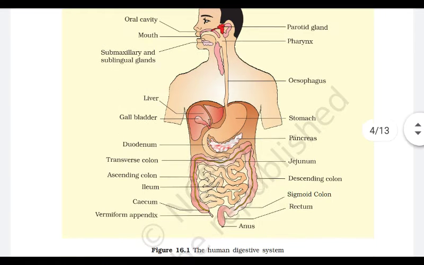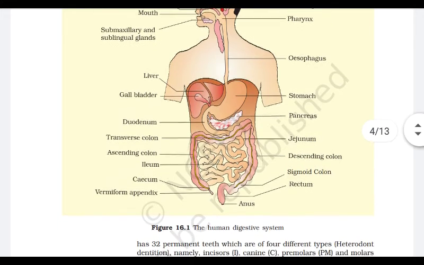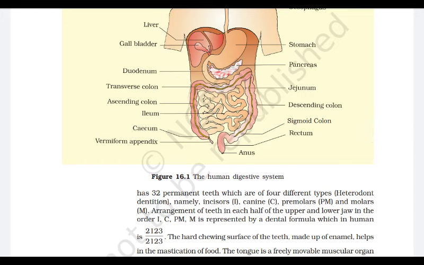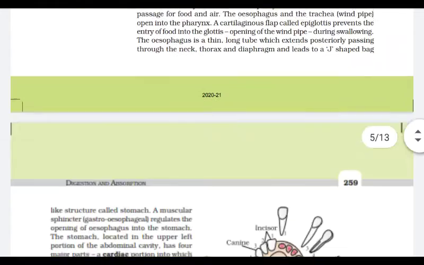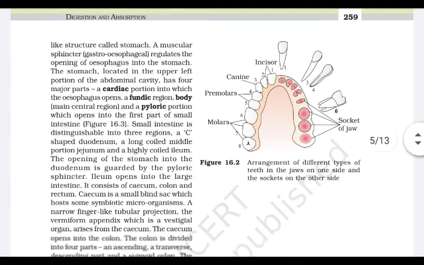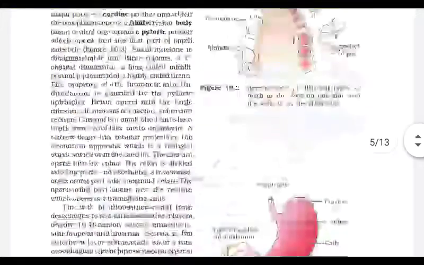Food pipe leads into the stomach, the part of the alimentary canal in which protein digestion occurs. It contains cells like the chief cells or peptic cells which secrete the enzyme pepsinogen, which upon action of the HCl converts into pepsin. This pepsin enzyme converts the proteins into smaller substances. Stomach contains HCl, which converts the pepsinogen into pepsin and protects us from germs. The dental formula of humans is 2123 by 2123.